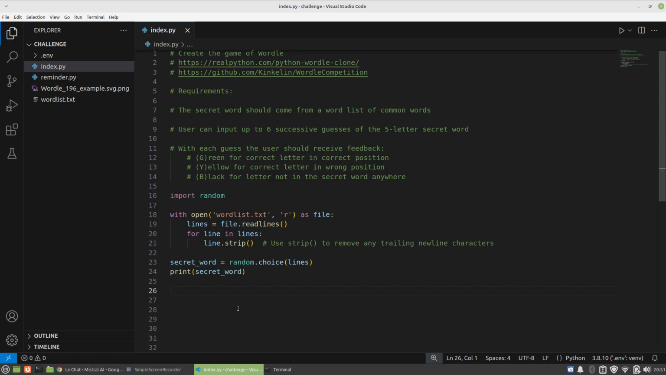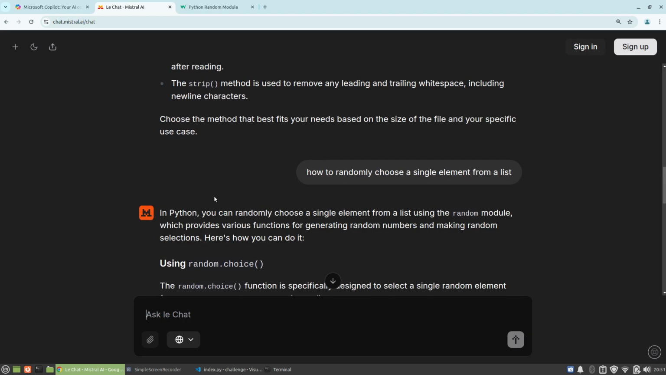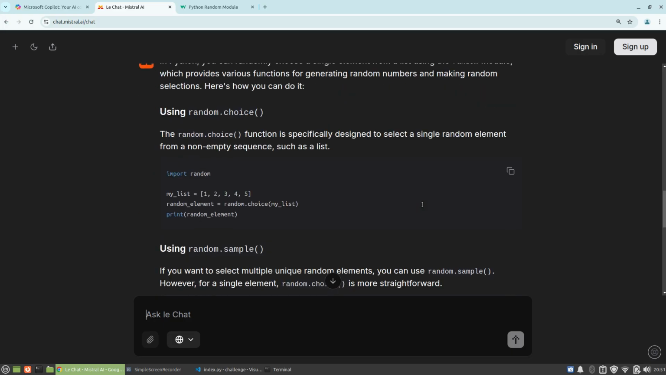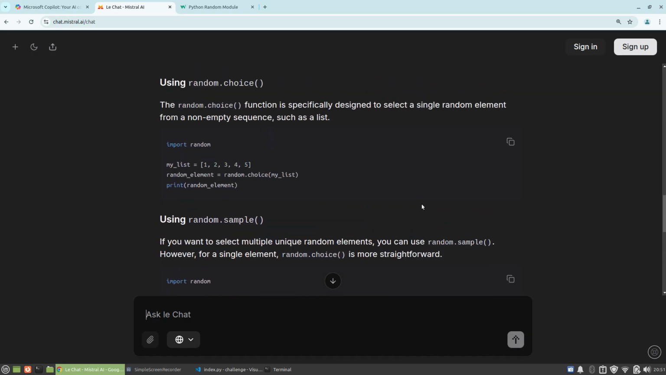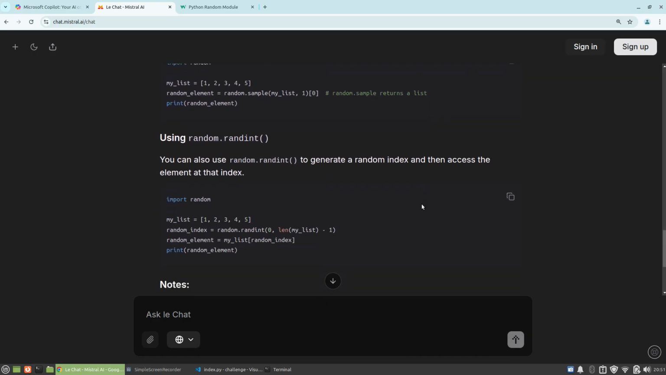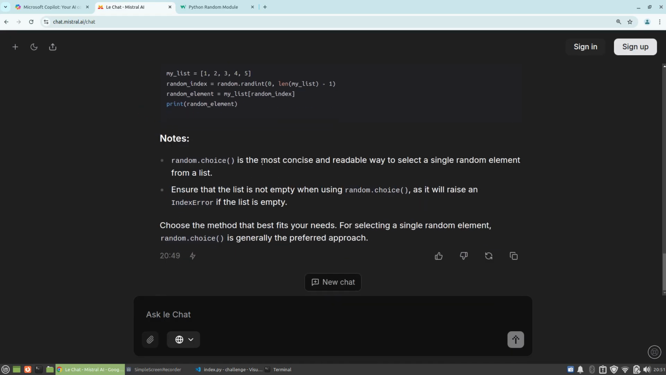Okay, so what I've done here is I did have to go to the AI. I mean, I could have used Google, right? And I asked the AI, how to randomly choose a single element from a list, because that's simply what I want to do. And it gives me all this information about, basically, we've got to use the random module, which is part of the standard library. And then it shows all kinds of ways of doing things. But basically, as it says here, random.choice is the most concise and readable way to select a single random element.